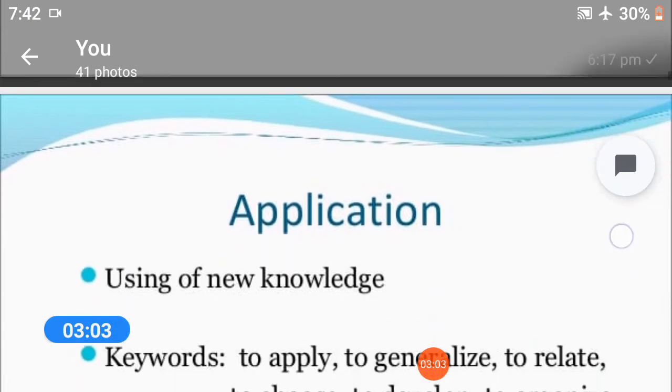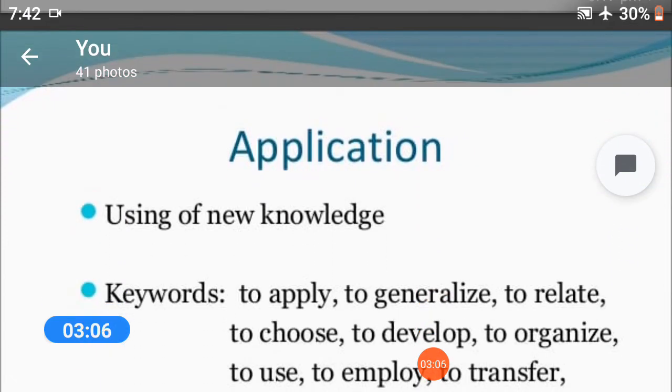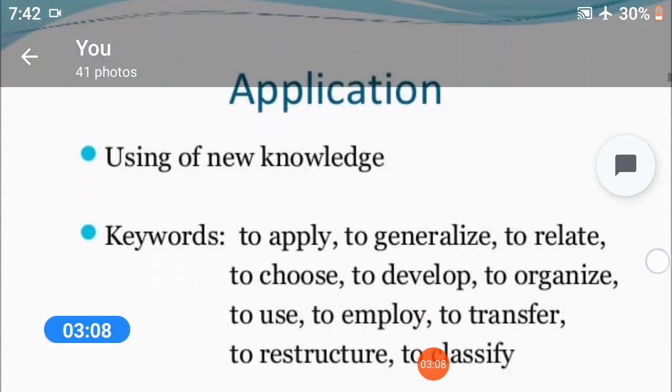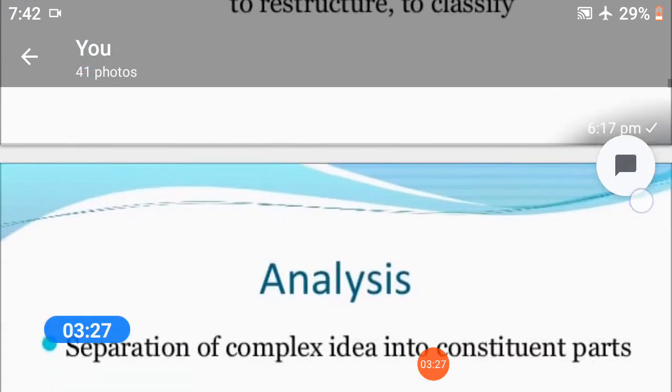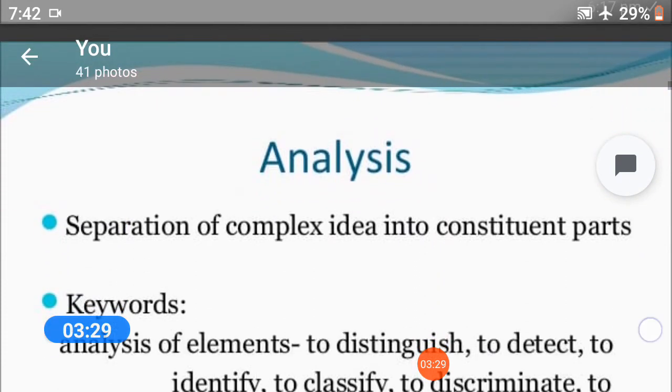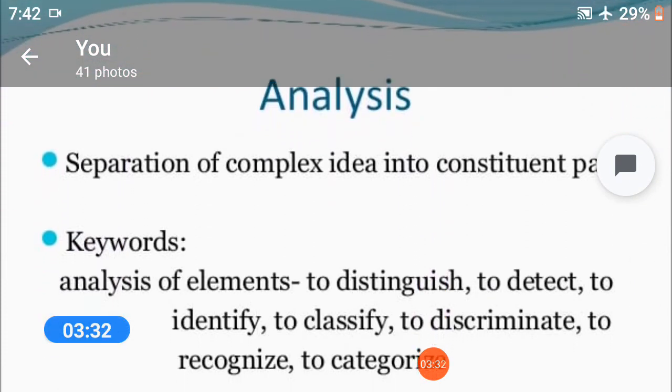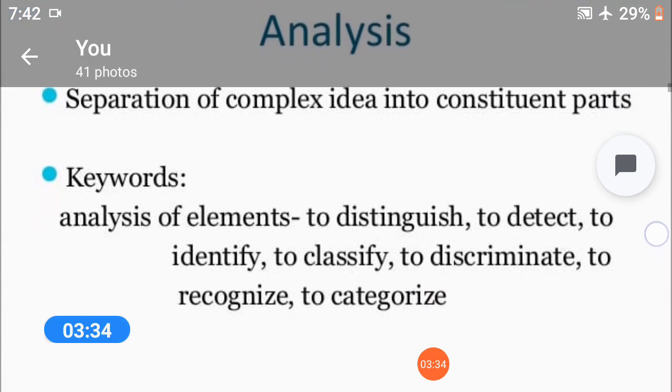Next point: application, using new knowledge. Keywords: to apply, to generalize, to relate, to choose, to develop, to organize, to use, to employ, to transfer, and to classify, etc. Next, analysis: separation of a complex idea into its constituent parts.